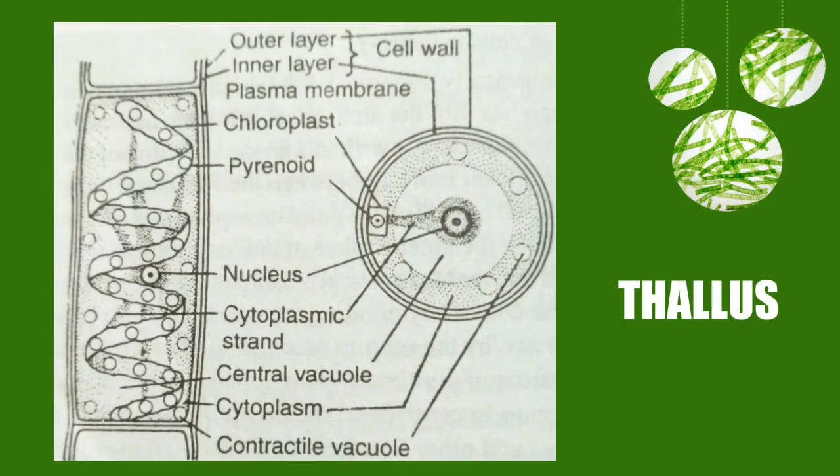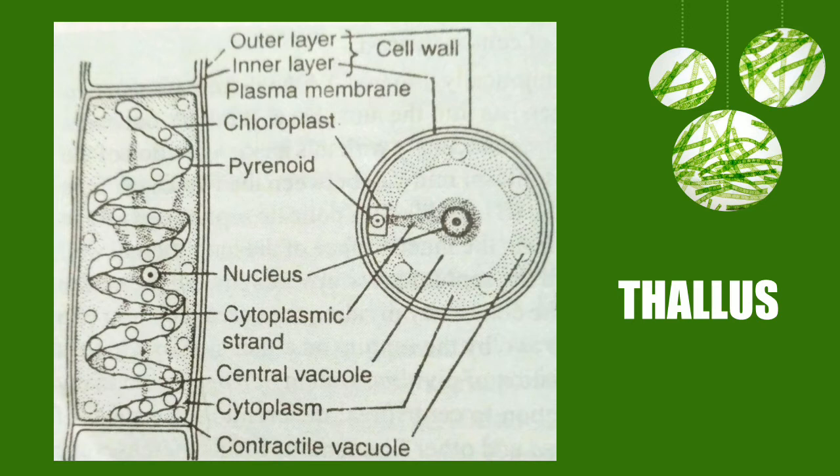When we look at the thallus structure, the thallus consists of a simple and unbranched thread which is several centimeters long. So this thread is what we call the filament of the organism. And the filament is made up of a row of cylindrical cells. One such type of cell is shown over here. So many such cells are arranged end to end to form the final filament.